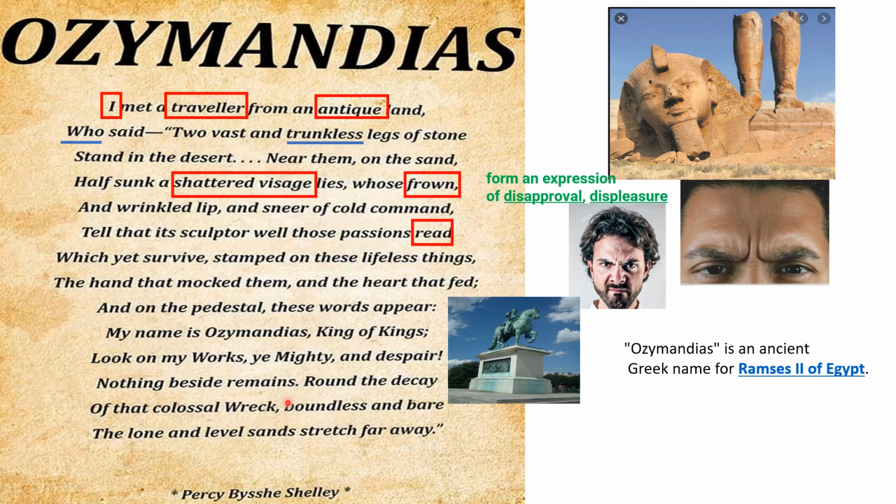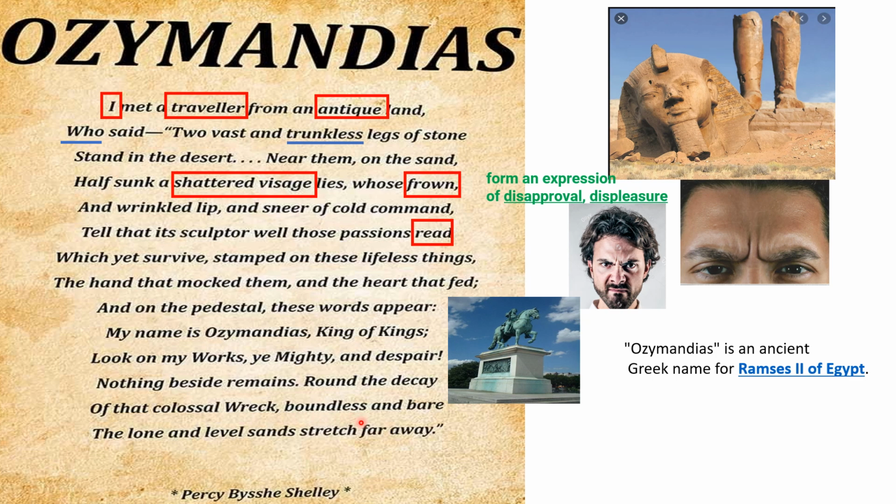Nothing beside remains. The traveler understood that nothing remains. Round the decay of that colossal wreck, boundless and bare, the lone and level sands stretch far away. Only the broken statue is there. The statue which was onlooking the kingdom is completely gone, ruined, nothing remained. Now it has turned into a desert. So, round the decay of that colossal wreck, boundless and bare.